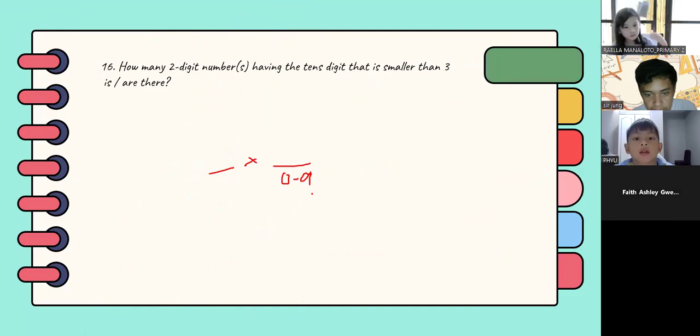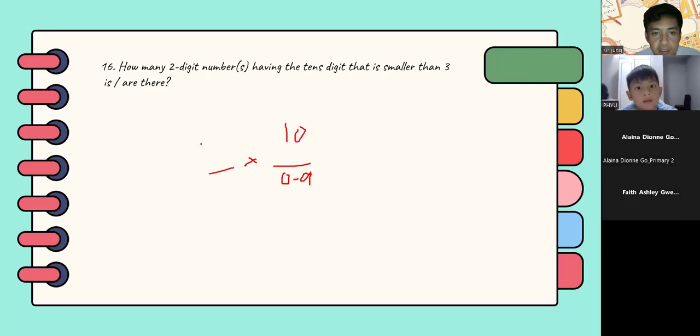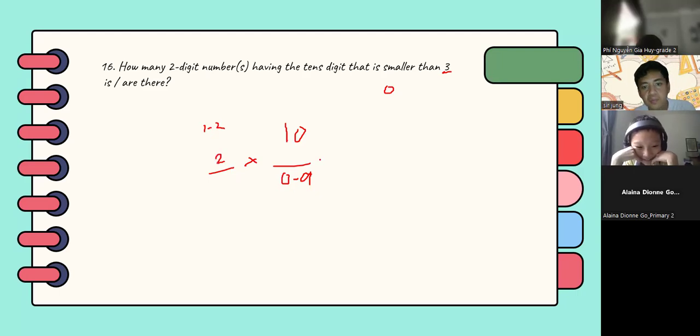You can continue, Miss Alina. 10 for the ones. Okay, 10. Then since it's less than 3, the tens digit cannot be 0, so 1 and 2, right? 2 only. So 2 times 10 is 20. Yes, that's another way of solving this one.